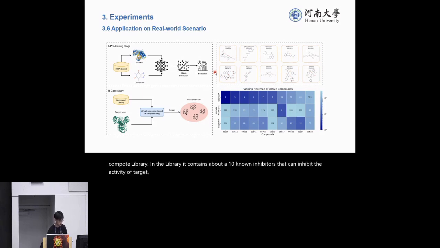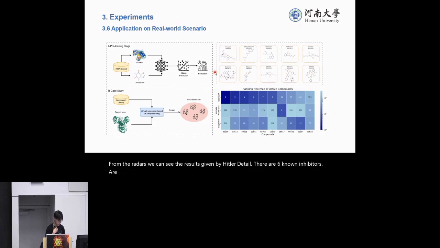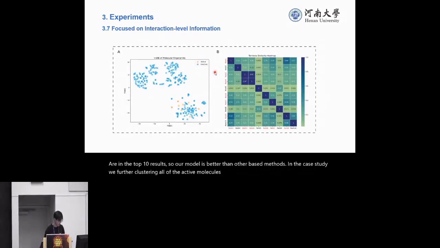From the results, we can see the results given by heterogeneity. There are 6 known inhibitors in the top 10 results. So our model works well in the case study. We further clustered all of the active molecules by using their fingerprints in this figure. And you can see all of the active molecules have small similarity, and they are far apart from each other.